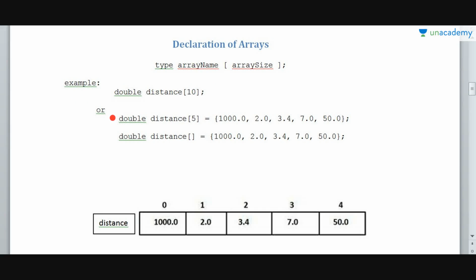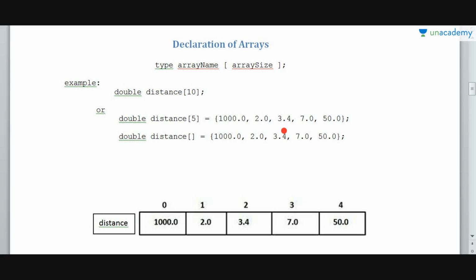Now for example you can see here, double distance[10]. Friends, double is also a data type and it stores decimal values. The array name given here is distance and this is the size of the array. This means that 10 distance elements can be stored in this array.